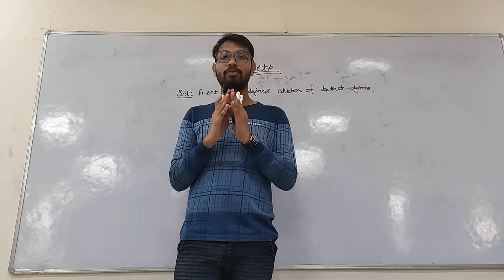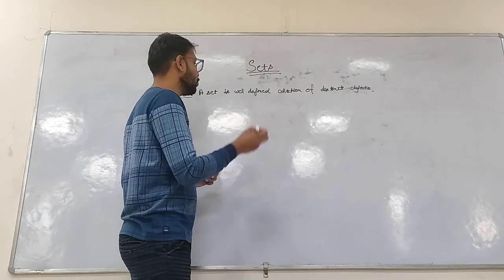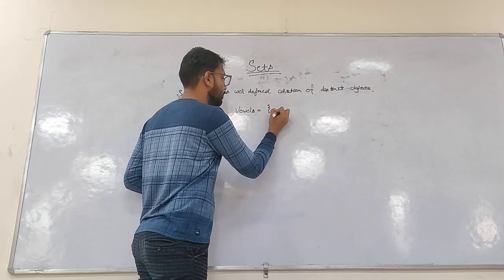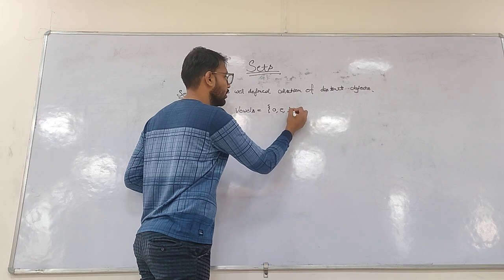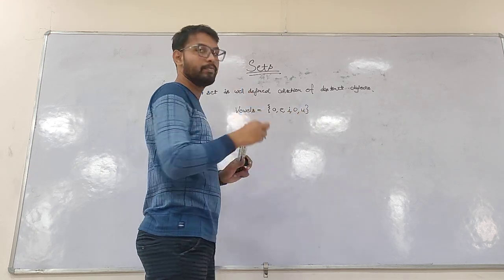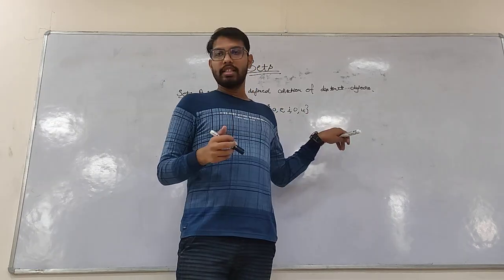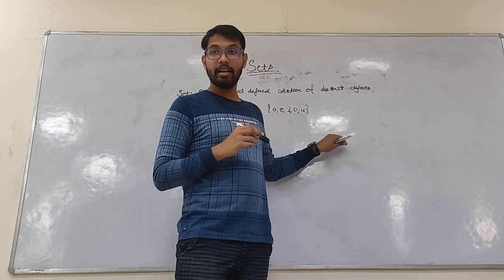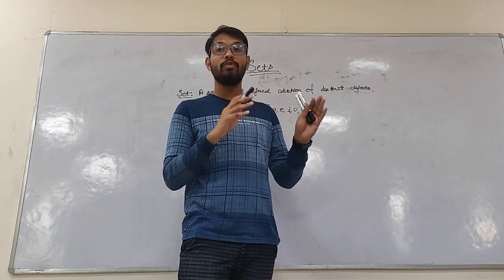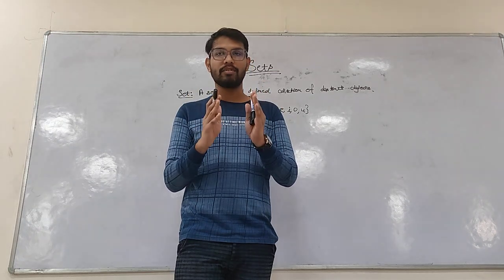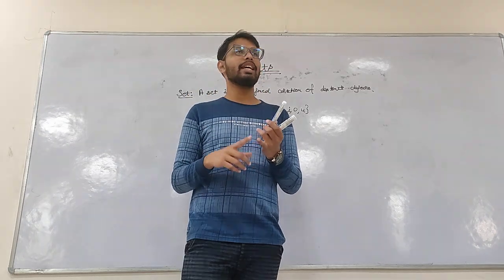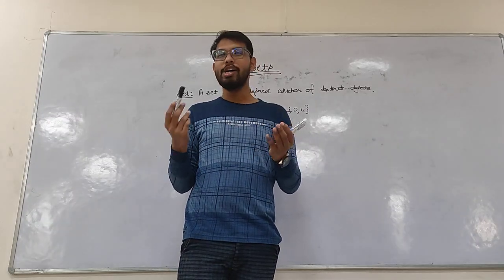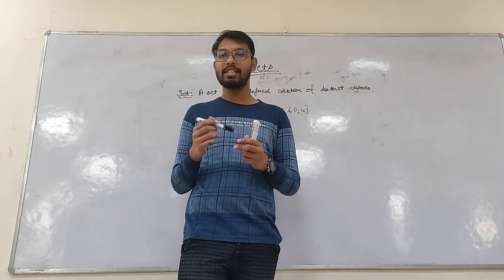For example, the set of vowels in English, that is A, E, I, O, U. Let me consider vowels as A, E, I, O, U. So here I am considering a set of vowels in English, A, E, I, O, U is well-defined, but the set of good books, that's subjective, so it's not a proper set. For the good books, let's say I consider Hindi fictional books, but my friend doesn't consider Hindi books good. So it's not a proper set, so we cannot consider that.